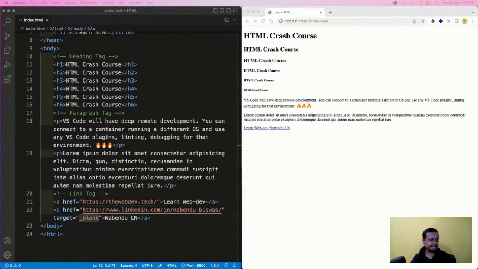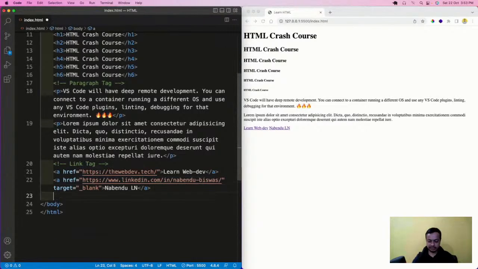So now we're going to see more tags. The next tag which I'm going to show is the list tag. Let me comment it out. Then unordered list. There are two kinds of lists, unordered list and ordered list.